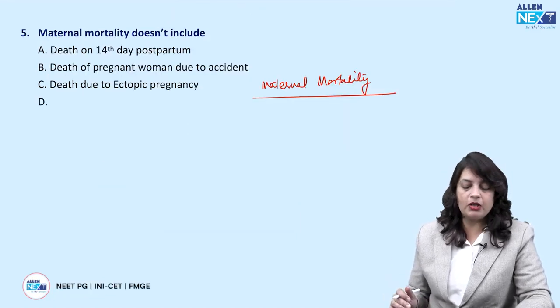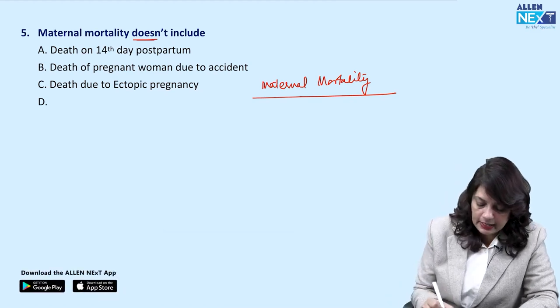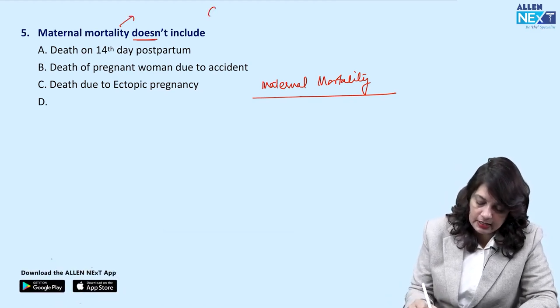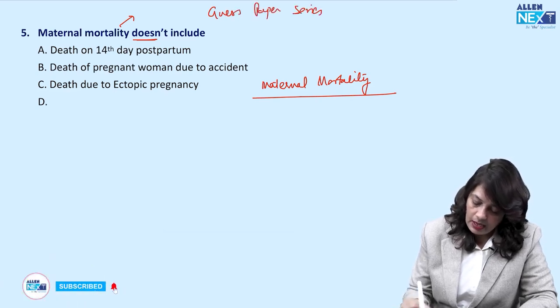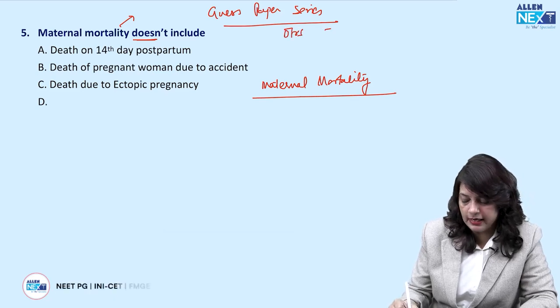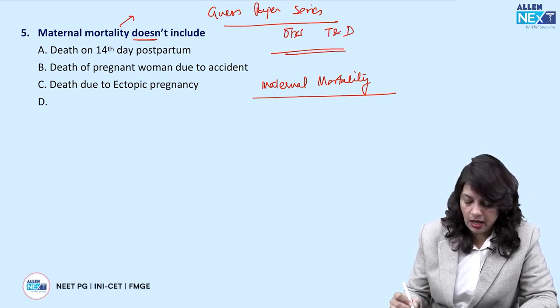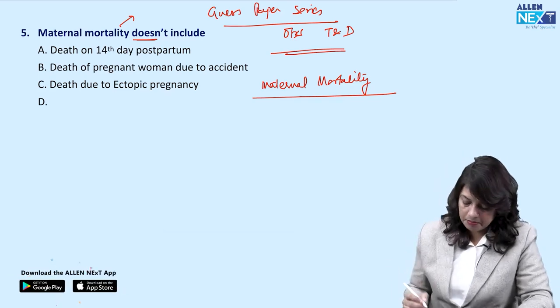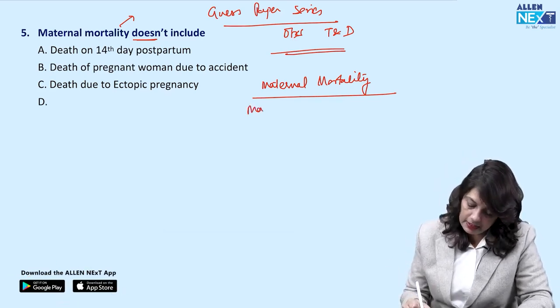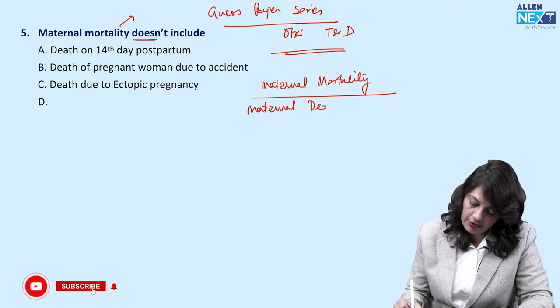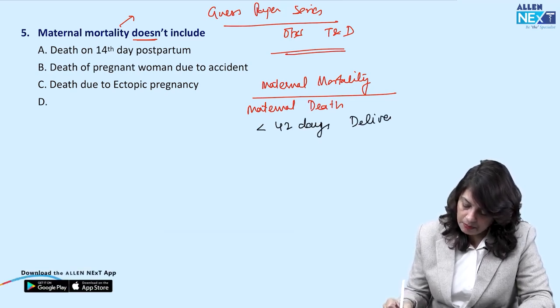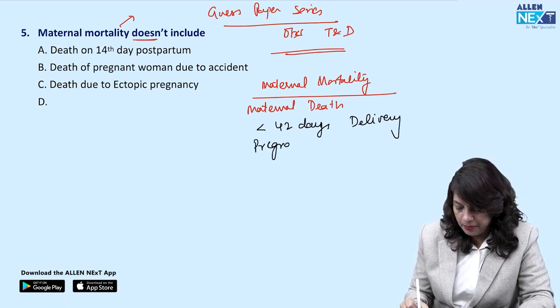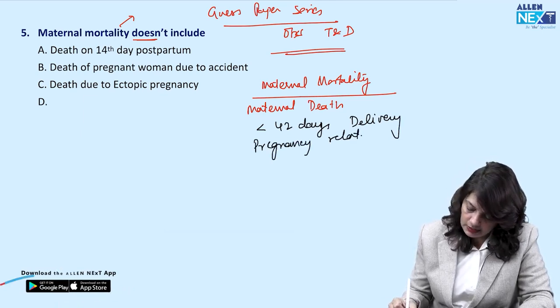Next, maternal mortality does not include. Maternal mortality, again, I have already discussed in my guess paper series, and even in the Obs and Gynae test and discussion I have discussed maternal mortality. Maternal mortality is maternal death. Mortality always means maternal death occurring within 42 days of delivery. But mind it, that should be from pregnancy related causes.